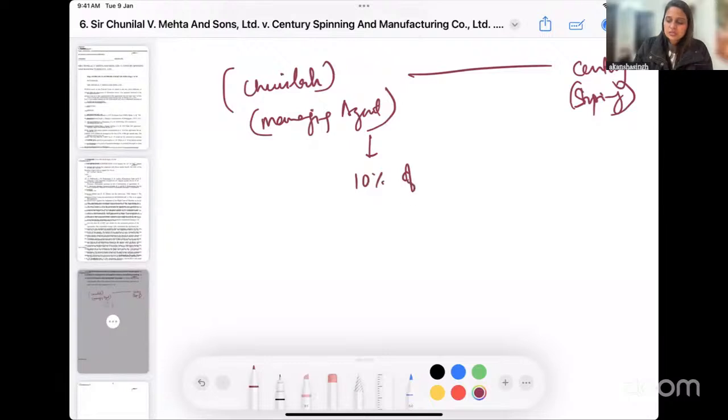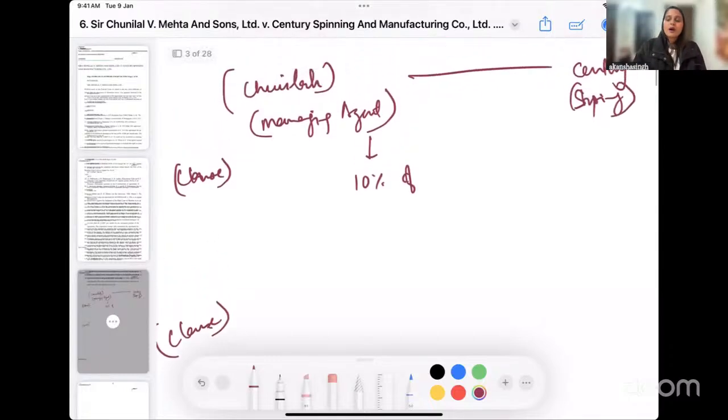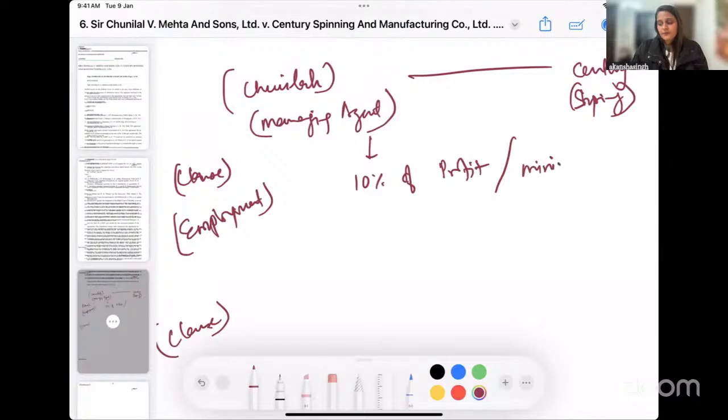There were two clauses, so I'm writing it as clause 1, and then the next clause will be clause 2. The first clause said that till you are in the employment of our company, we are going to give you 10% of our profit, or a minimum of 6,000 rupees.